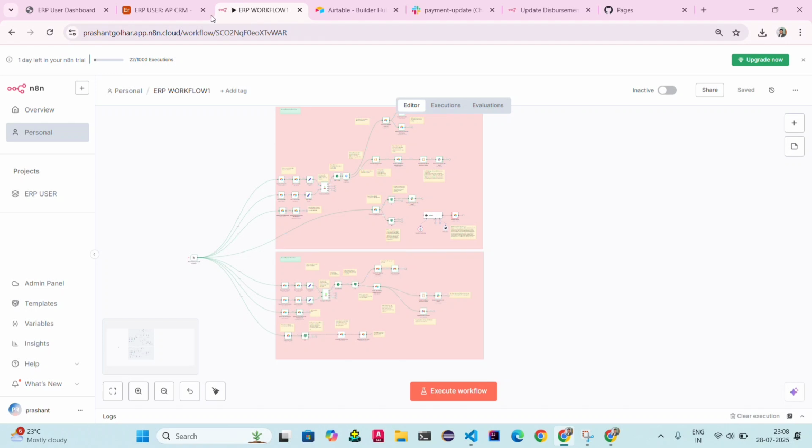Now once again I execute my workflow, we will see what will happen. It's magic. It's not magic. It's AI automation, you can say, and this is actually AI automation, and we will build multiple creative projects by using AI automations.